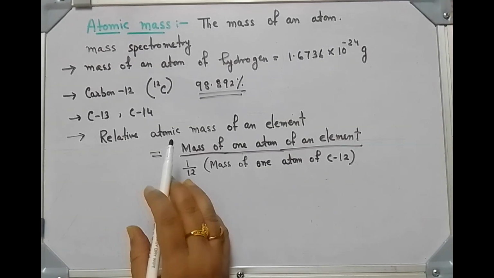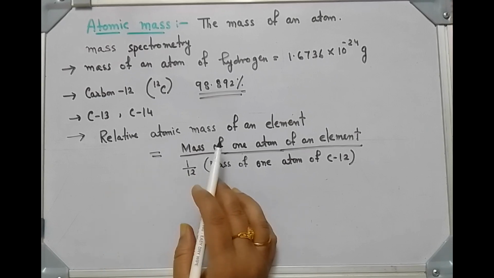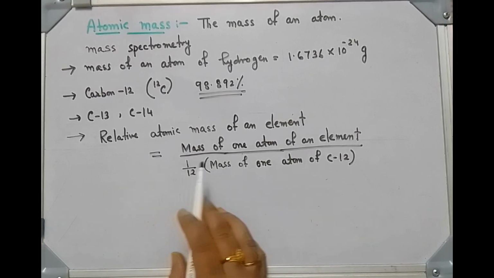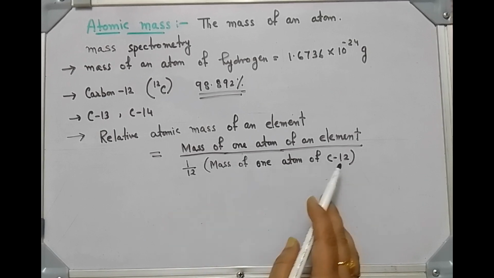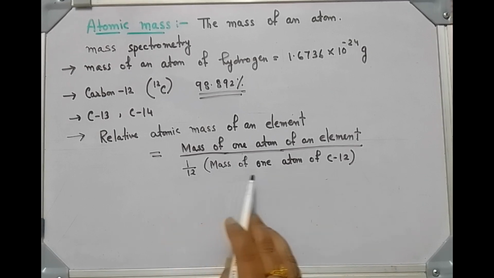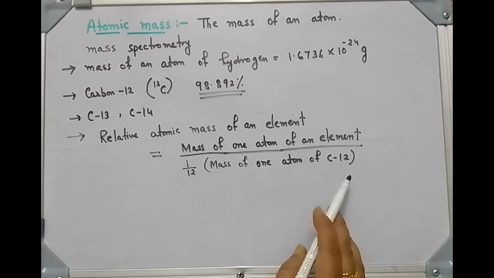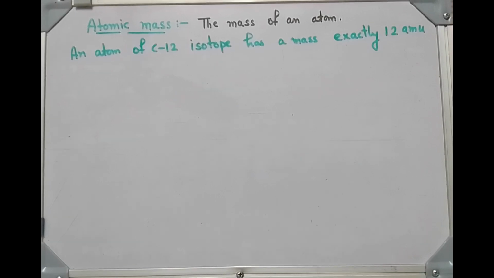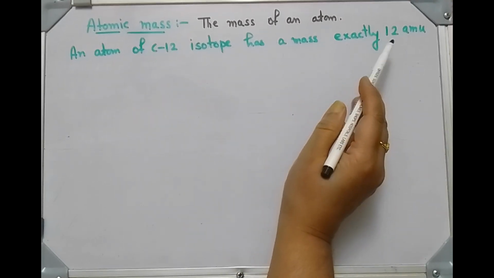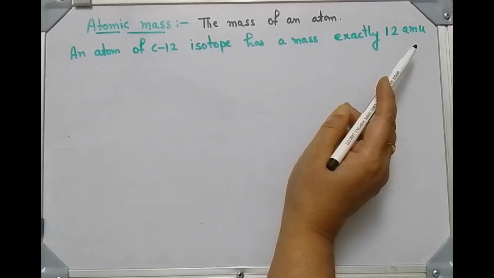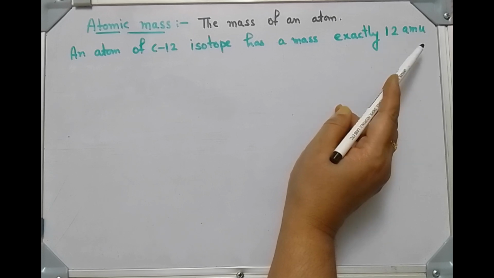On the carbon standard, the relative atomic mass of an element is equal to the mass of one atom of the element divided by 1/12 the mass of one atom of carbon 12. An atom of carbon 12 isotope has a mass of exactly 12 AMU. AMU means atomic mass unit.